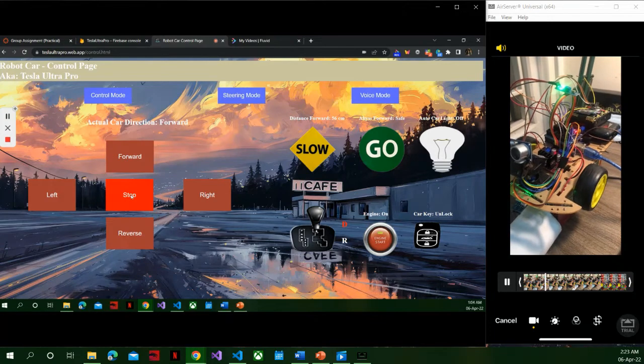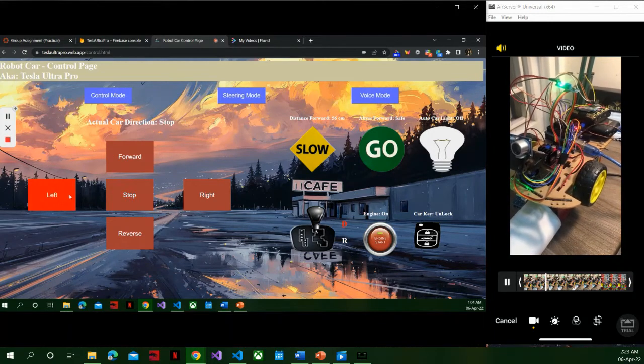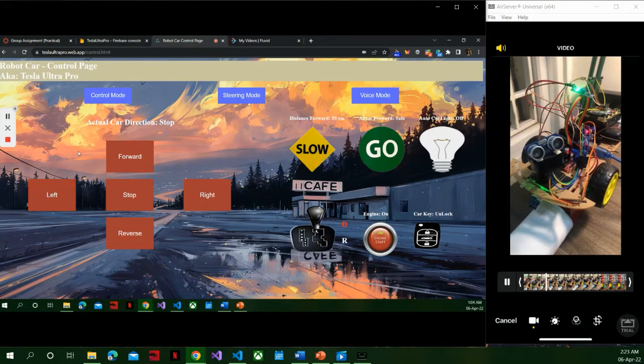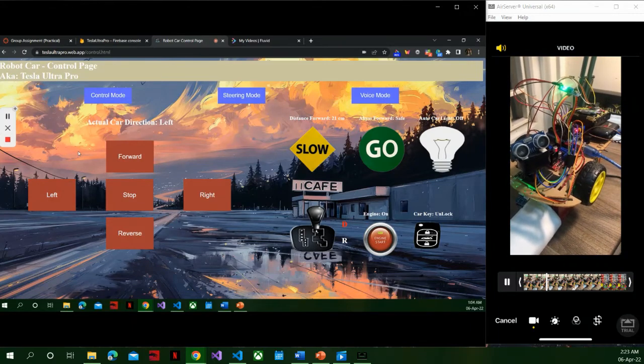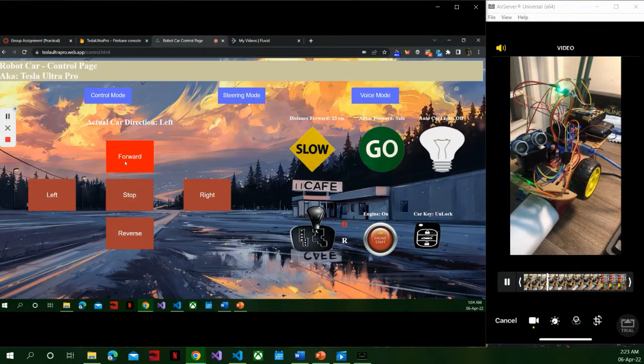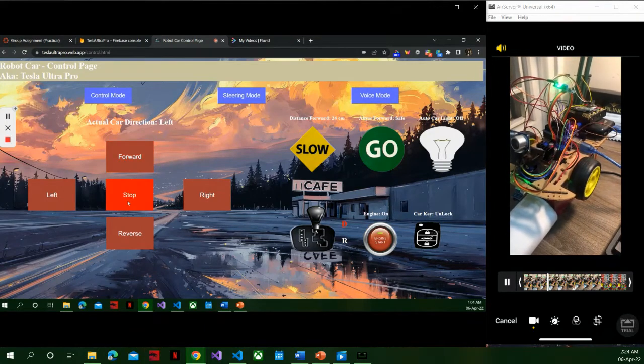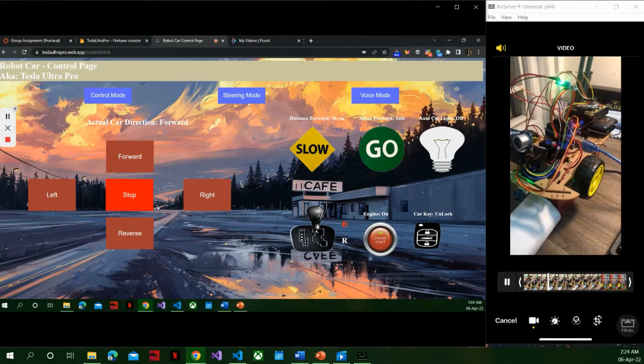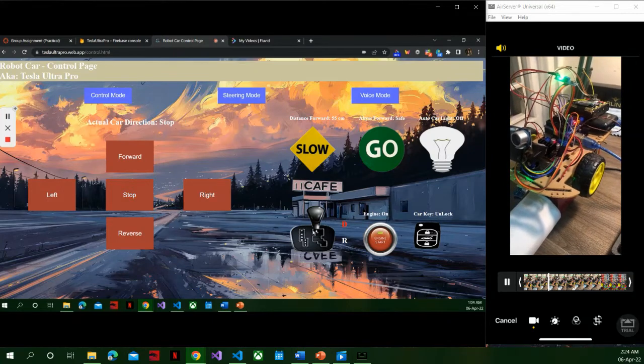So I will stop and turn left. Okay, very nice. So forward. So stop. Here is the gear.